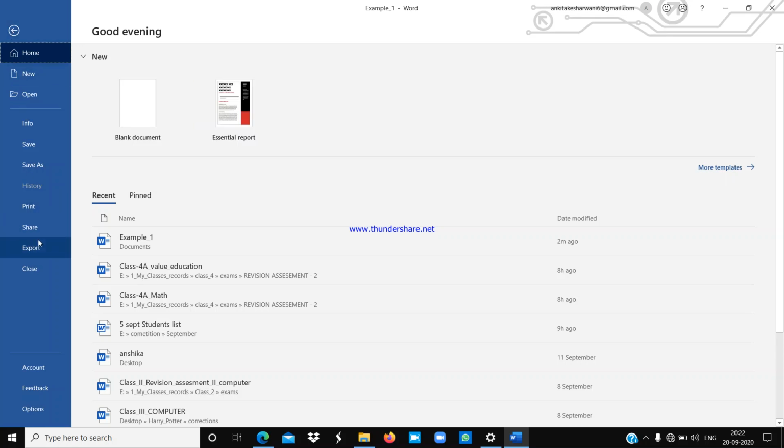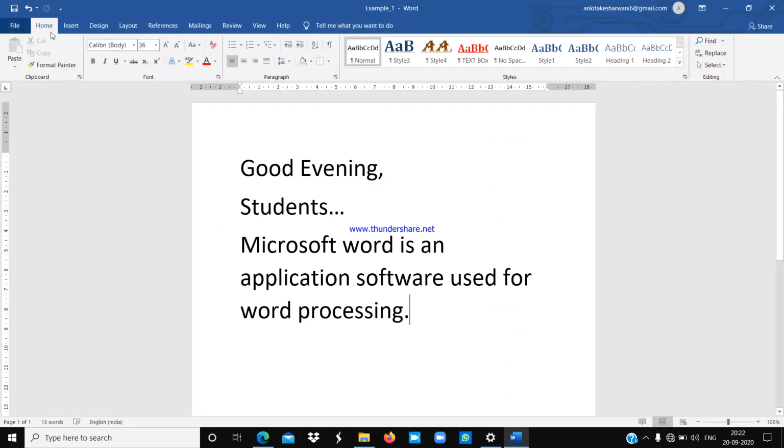In it you will find different kinds of options to open a new file, to open another saved file, and to open any blank document. And you can Save As, Print, Share, Export, Close, and you can also close this document from here. Okay, so here you will find different types of options.